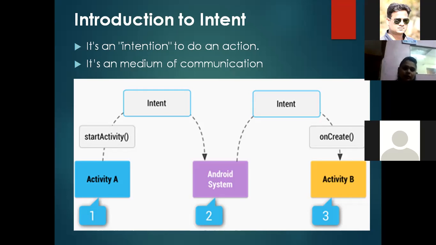There are fundamental components in Android. The first is activity, then services, broadcast receiver, and the last one is content provider. We can specify intents for all of these, so that they can communicate between one activity and another activity, one service and another service, likewise. We can call this through those objects. Suppose we want to call an activity, then we create an object in that activity.